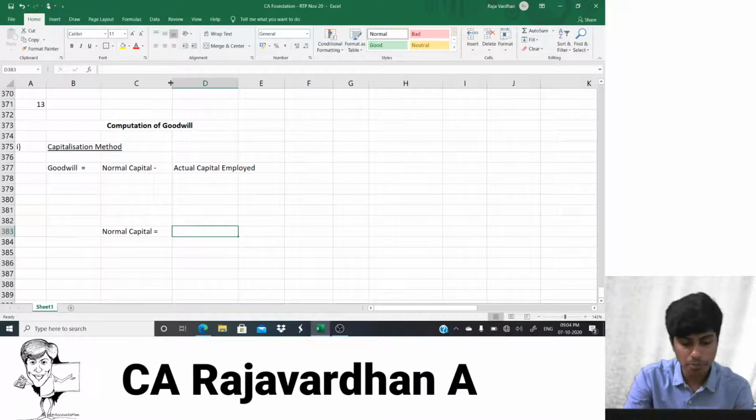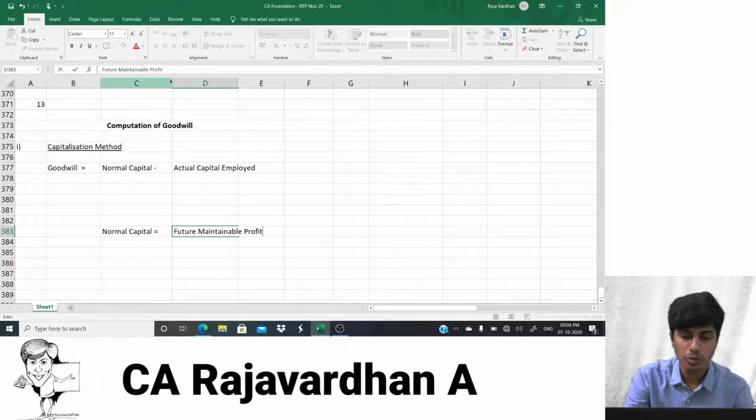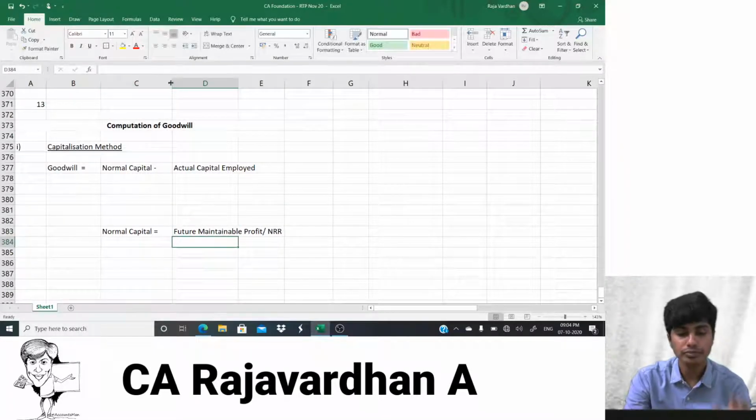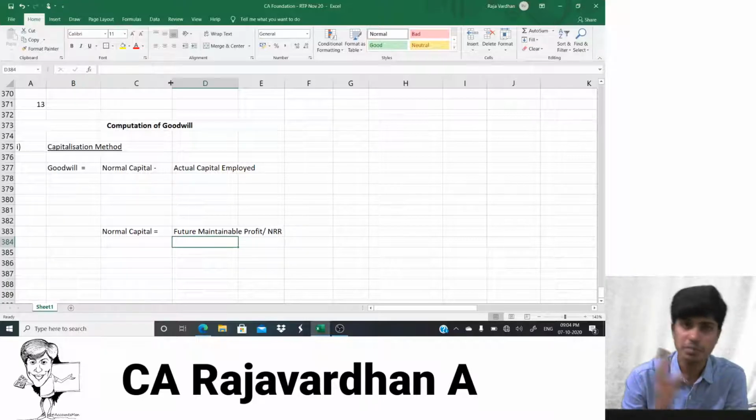Whatever profit we get, or I can call it the future maintainable profit, the profit that we're going to earn in the future, we divide it by the normal rate of return. Now you might be wondering what this is. Assume that the normal rate of return is 6%.